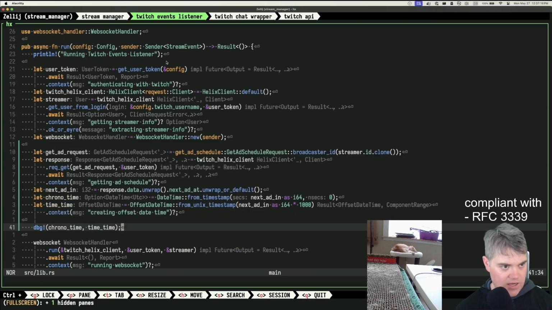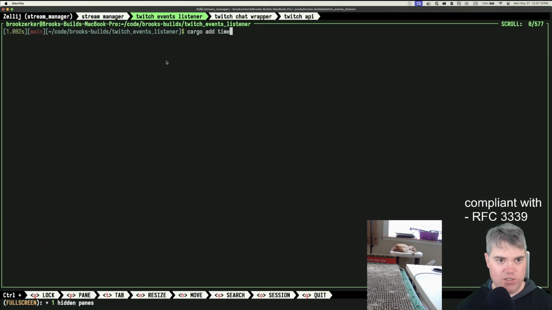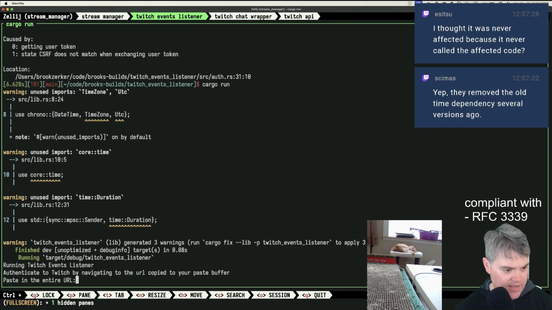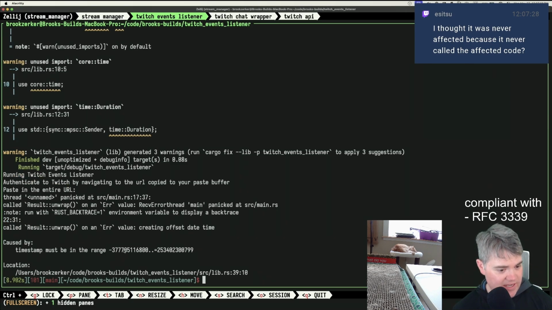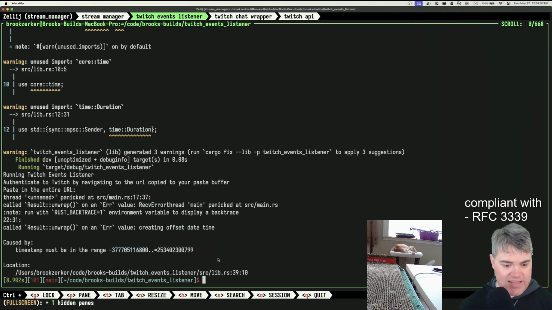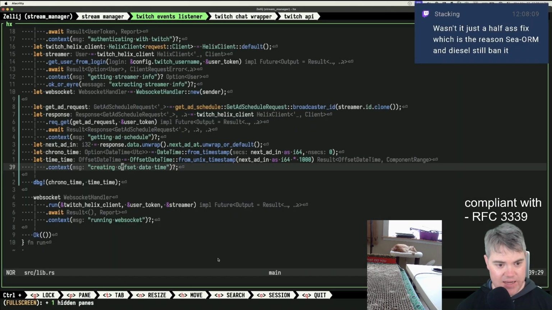Okay, so now you're there. So I should be able to cargo run this. Come on. I don't know why like half the time that doesn't work, or maybe more than half the time. It seems like three quarters of the time it doesn't. I don't know if it's because I'm being too slow. Okay, timestamp must be in the range of a negative number through this number. Okay, who had the error? It was line 39, time.